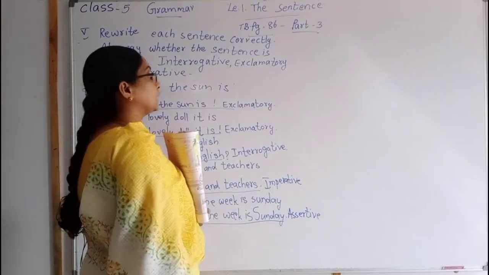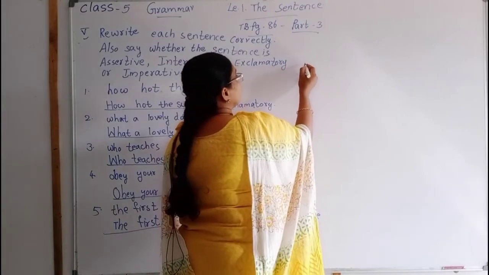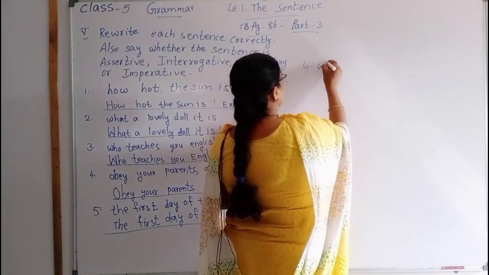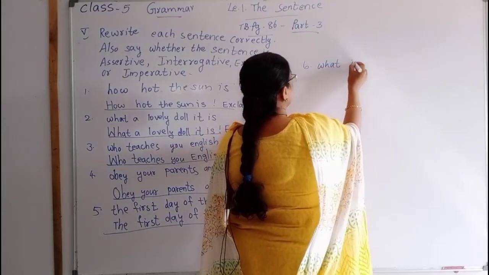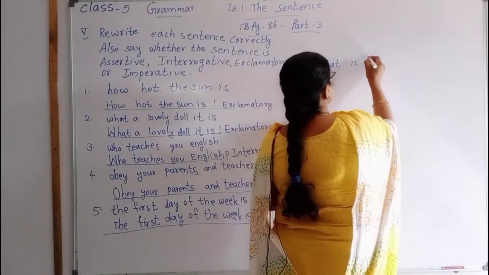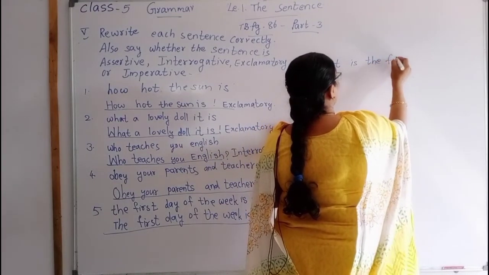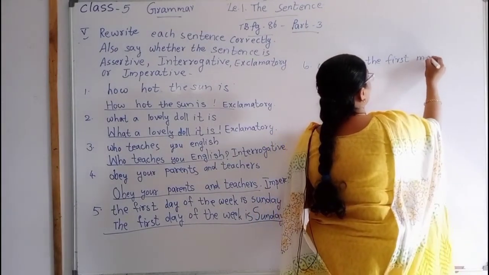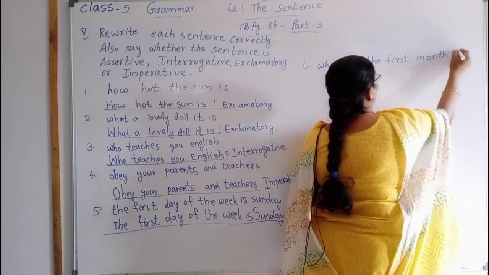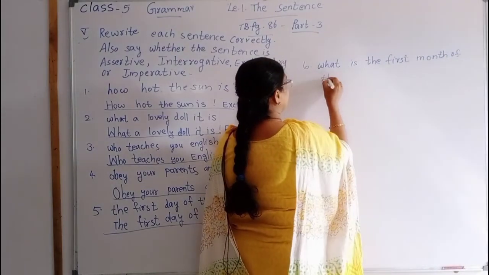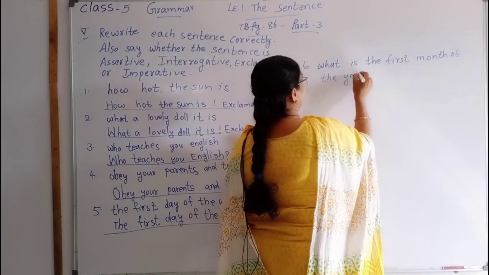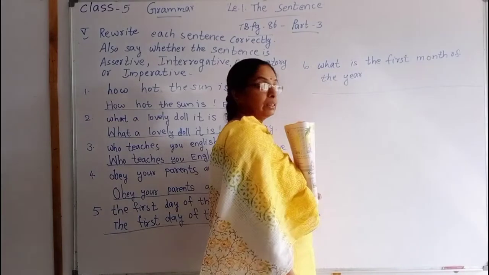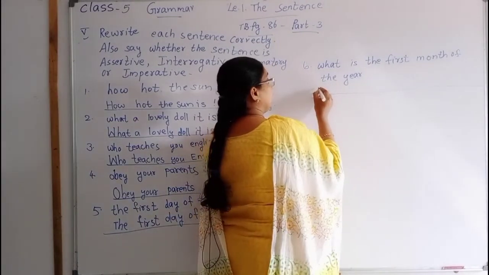Okay. Now the sixth one is, W-H-A-T, what is the first month of the year? The dash is there. See, children, rewrite the sentence first.